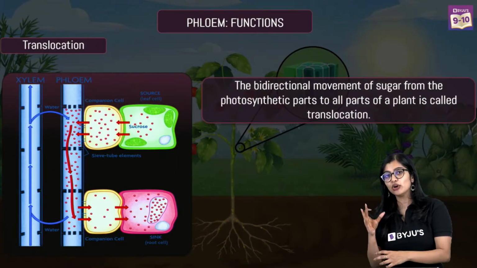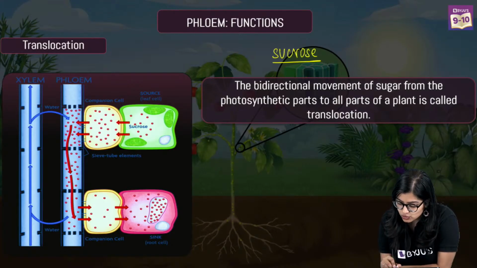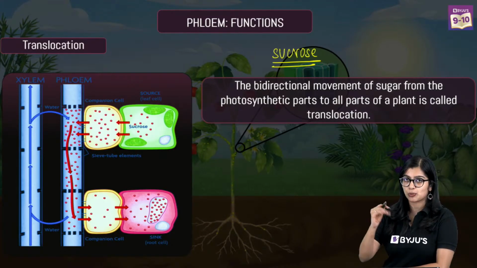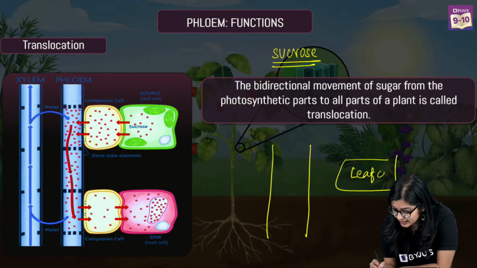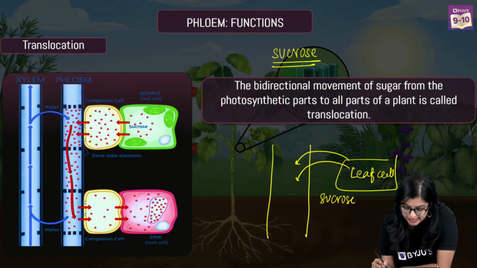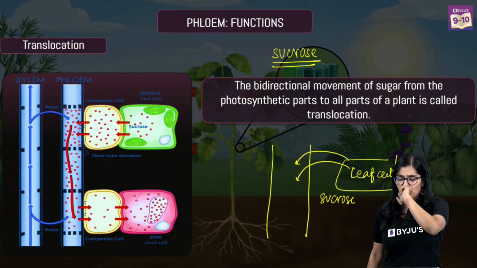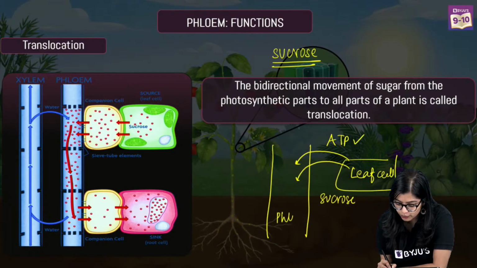Normally, food within phloem is transported in the form of sucrose, right? So sucrose is transported through the phloem. And for sucrose, if this is my cell, let's assume this is my leaf cell, it will transport my sucrose, which is a kind of carbohydrate, using ATP. It will use ATP and transport it into the phloem.